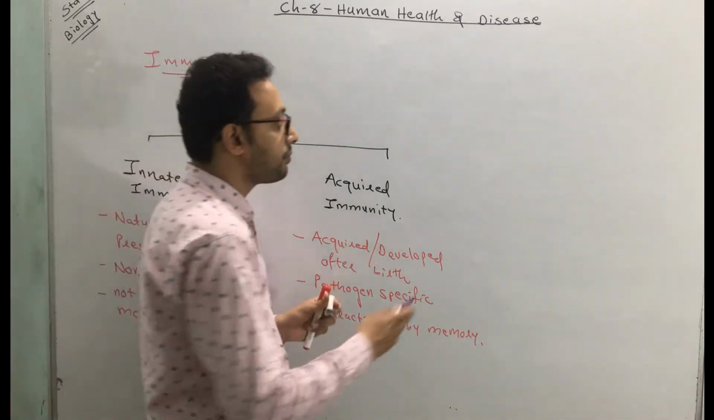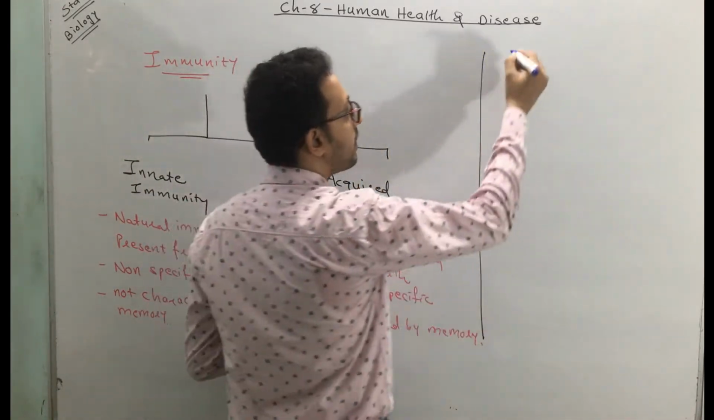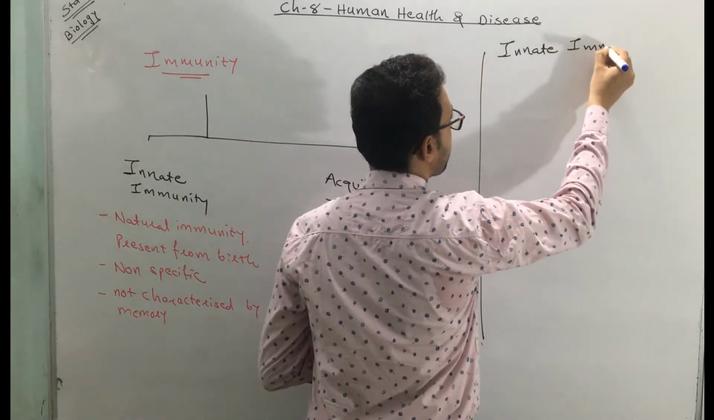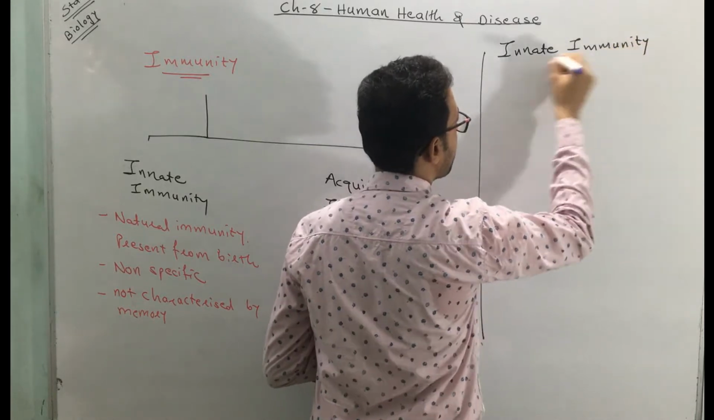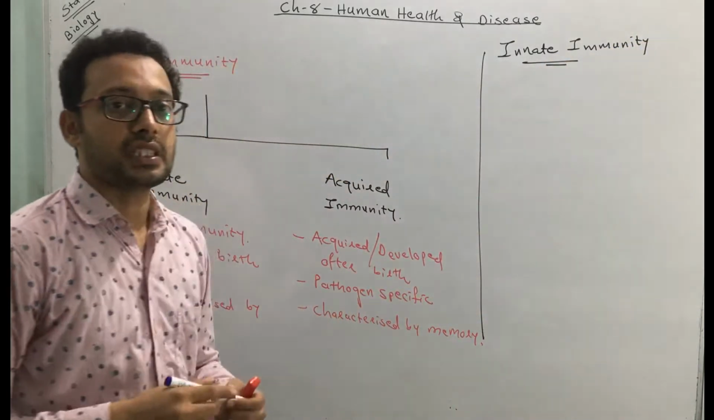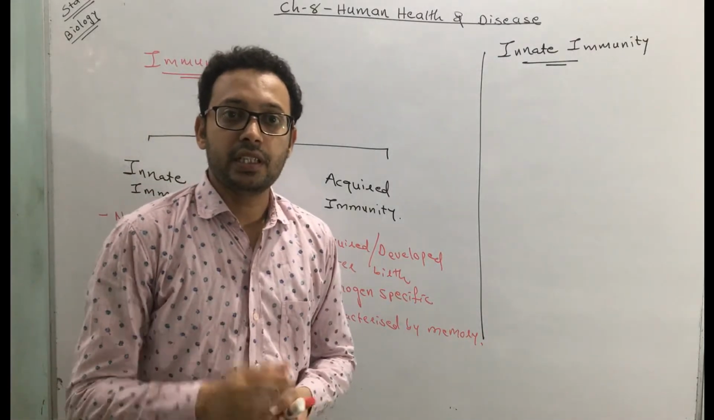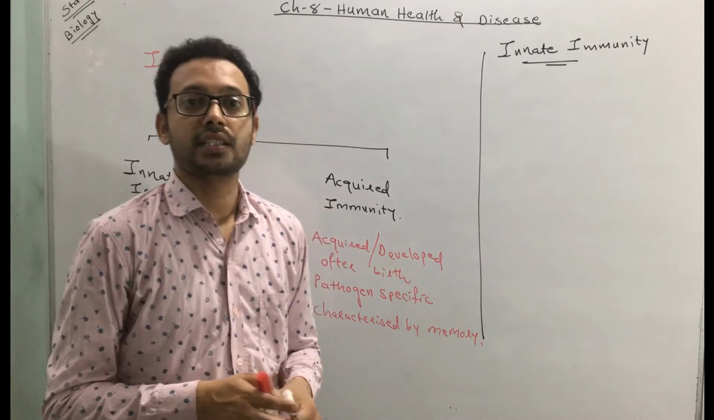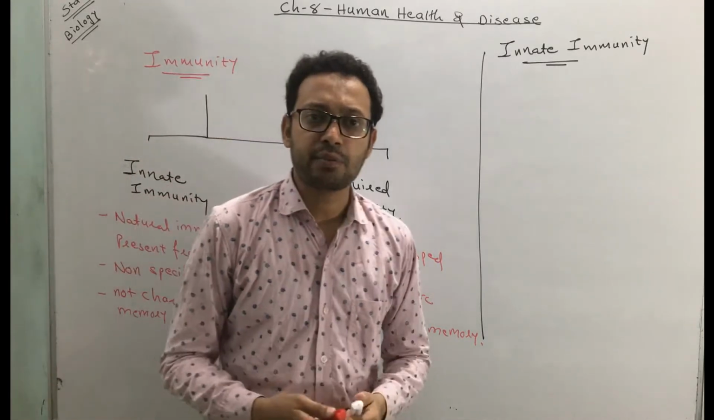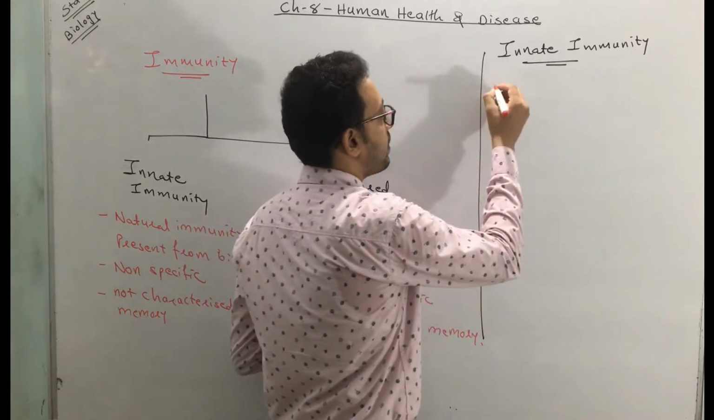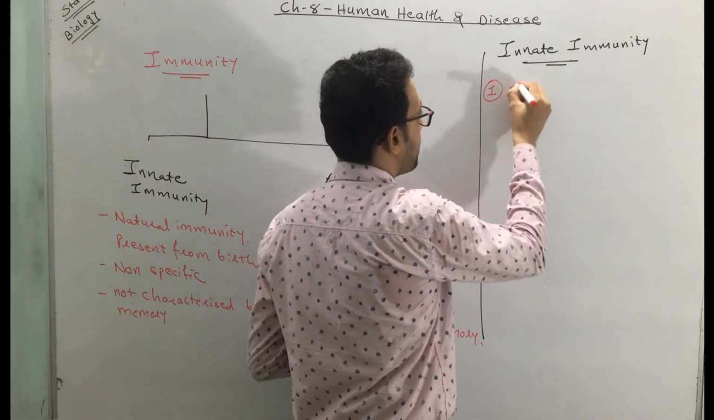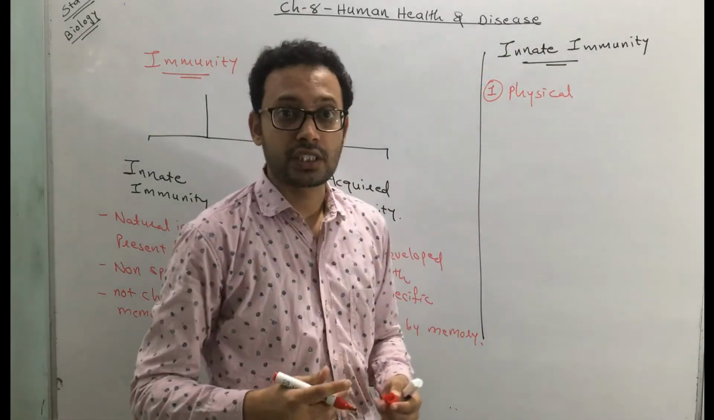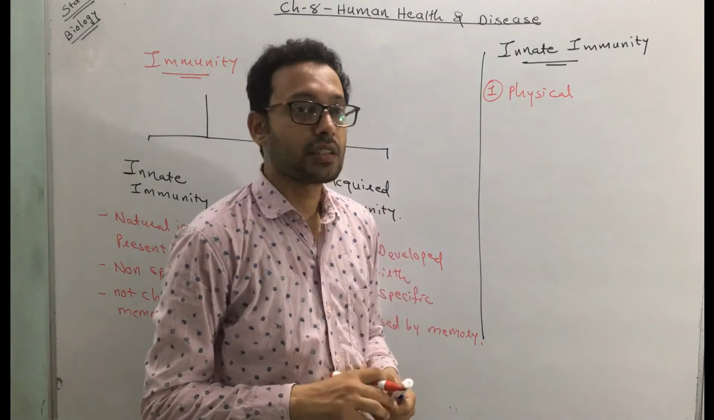Now let's start the individual types. The first one is called innate immunity. Now you know the characteristic of this innate immunity. The innate immunity is from birth. It's a natural immunity that is present, and there are different types of innate immunity. The first type of innate immunity is called physical barrier, or physical means. What is a physical means?